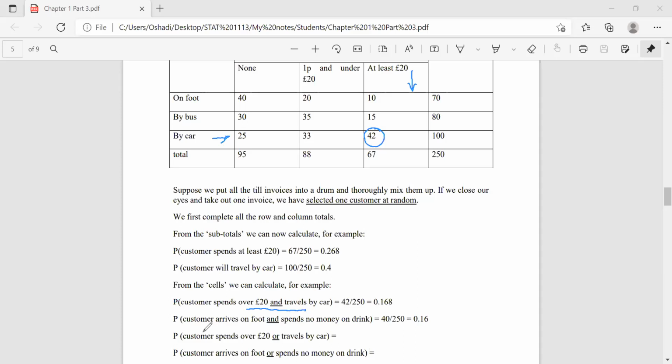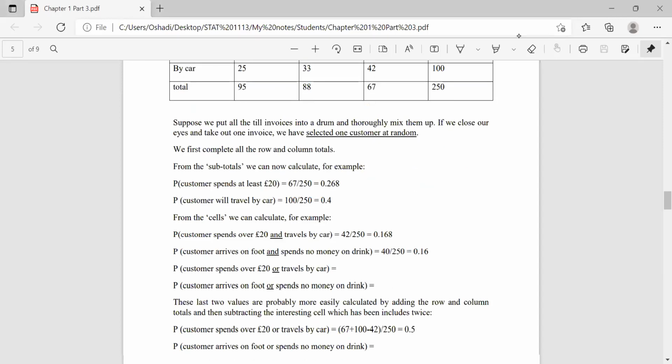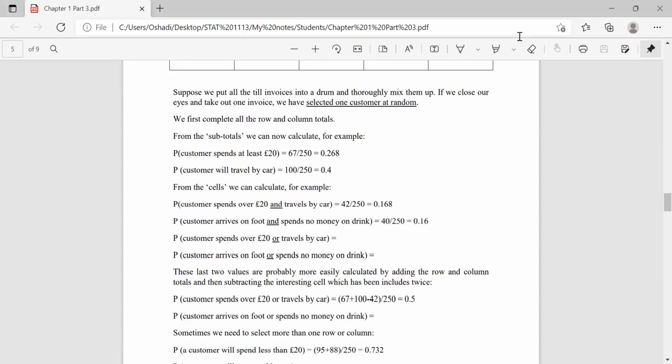So next one, customer arrives on foot and spends no money on drink. So arrives on foot and no money on drink. So it should be this. So 40 over 250, it is 0.16. So fill the other two blanks as well.